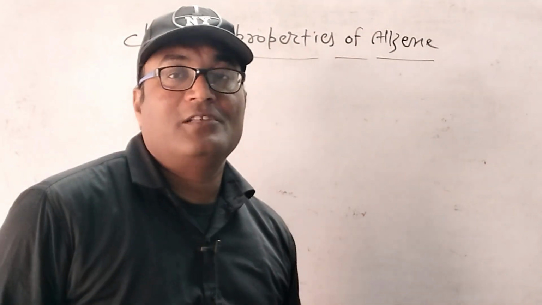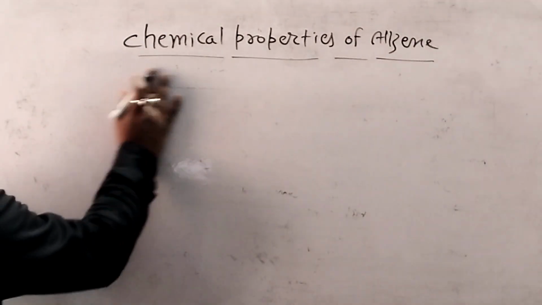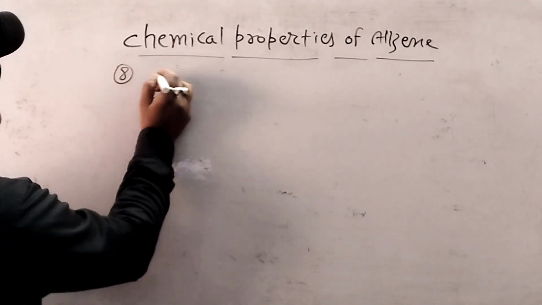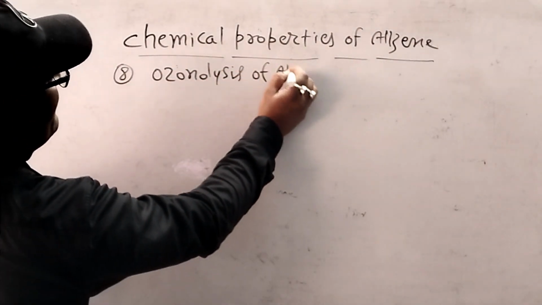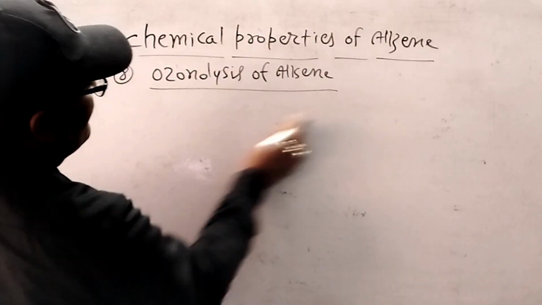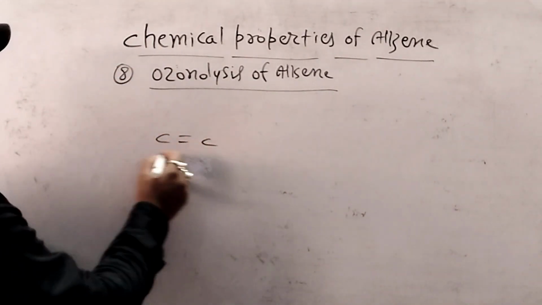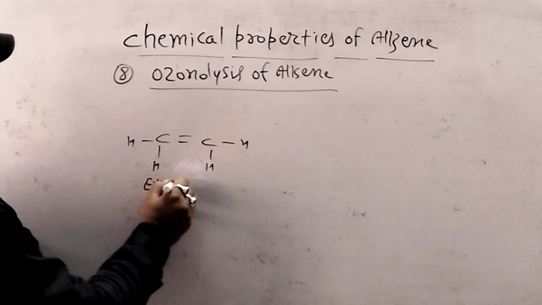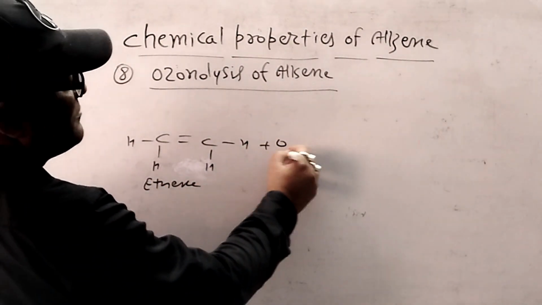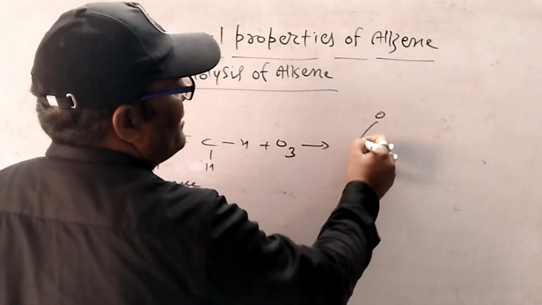Now next reaction is ozonolysis of alkene. First reaction: by the ozonolysis of ethene, addition product is formed.